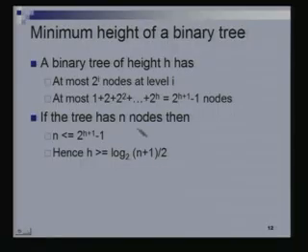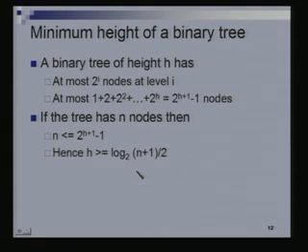Right? So think of the complete binary tree as the tree which acquires the smallest height. If I create binary trees with a certain number of nodes, the one which has the shortest height will be a complete binary tree, because there you are packing all the nodes as close to the root as possible by filling up all the levels to the maximum. So that's the minimum height of a binary tree. I give you a binary tree on n nodes, its minimum possible height is this quantity, roughly log of n.